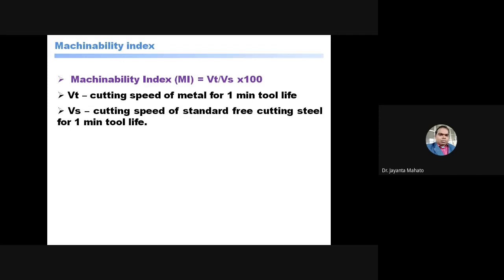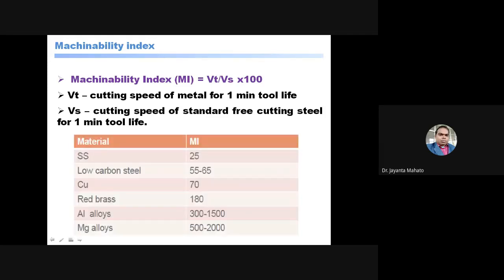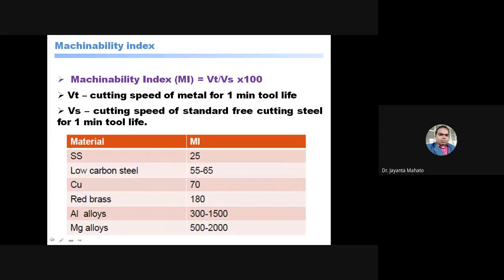So VS is the cutting speed for a standard specimen, and VT is the cutting speed for the material whose machinability test is to be done, for either 20 minute tool life or 1 minute tool life. This is constant for both cases. So this is the machinability index.